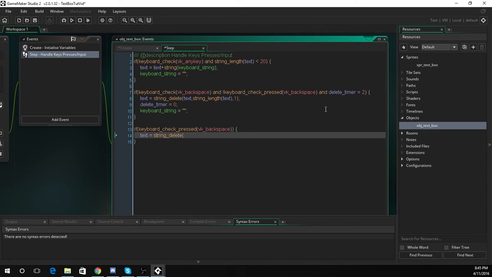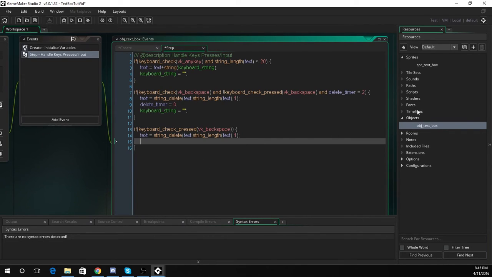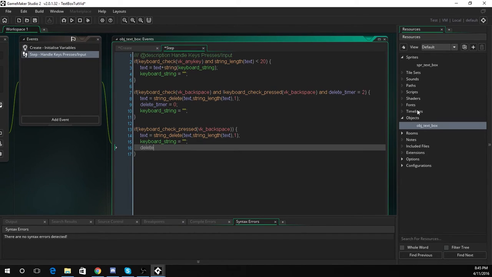We'll set that text string length text minus 1. So that's just the exact same thing as what we did before. It's just removing 1 letter from the string length. So now it's going to set this again back to empty, and we'll set the delete timer to -4 this time, just so it has a bit more of a cooldown.